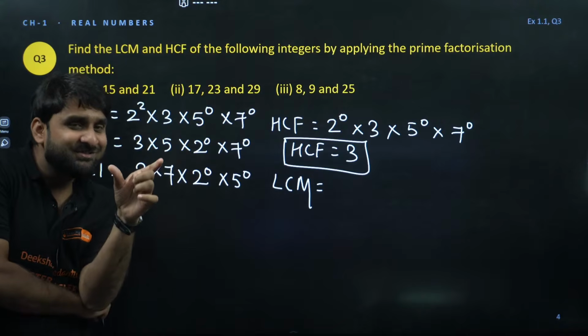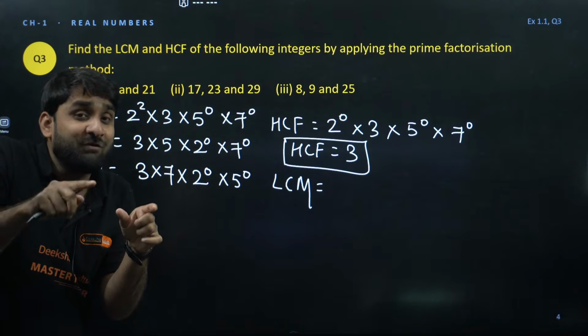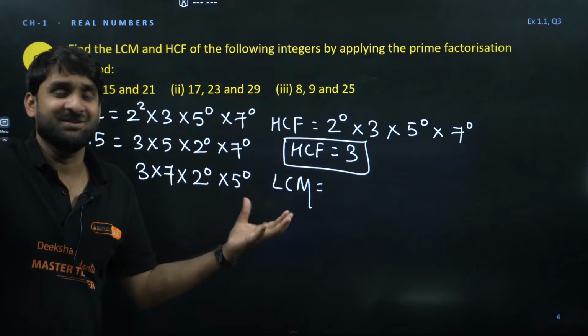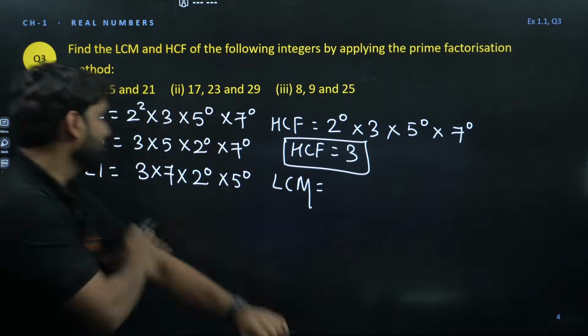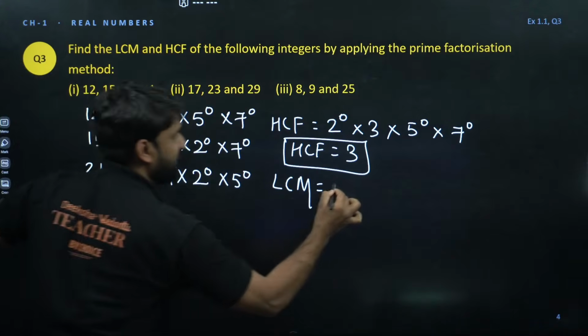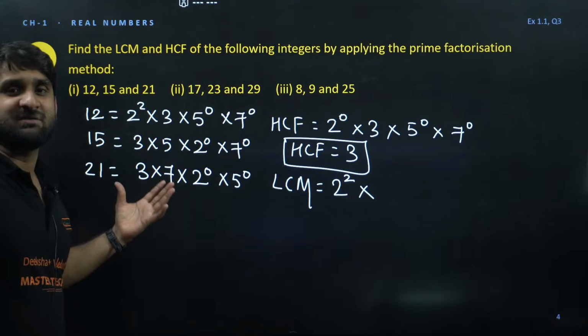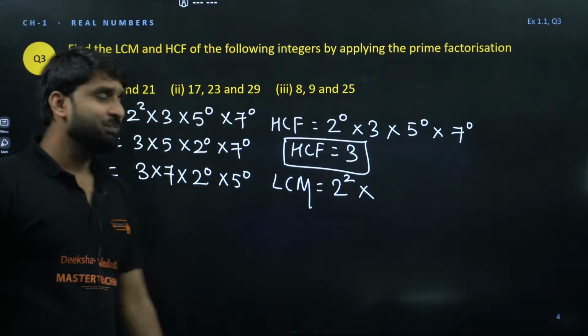Least, come on, least. So what is the opposite of least? The opposite of least will be largest, greatest. So we have to take the greatest power. Now select 2: 2 to power 2, 2 to power 0, 2 to power 0. Which is greatest? Greatest in all, Cristiano Ronaldo. 2 to power 2. Okay.